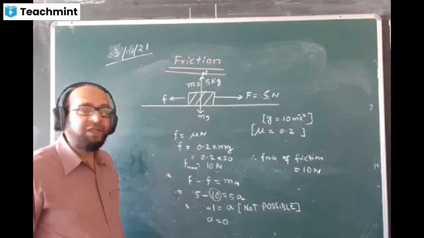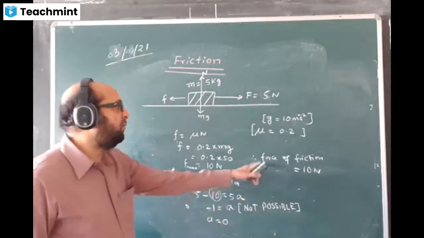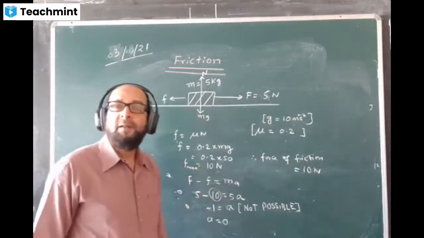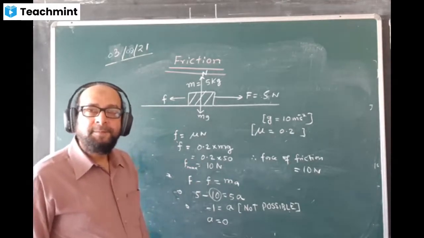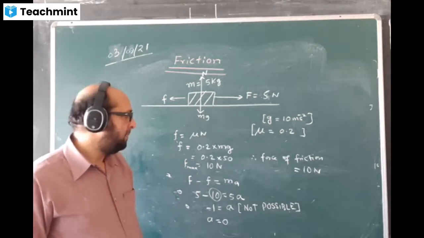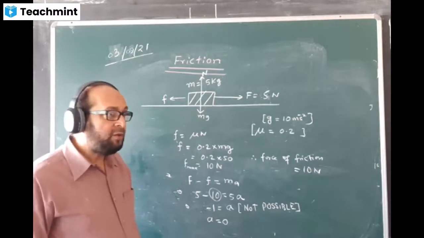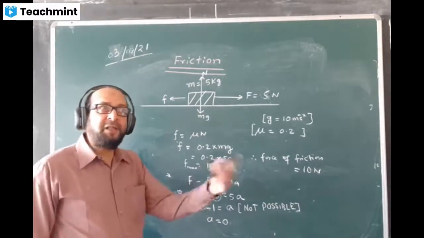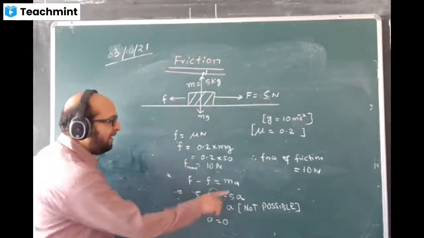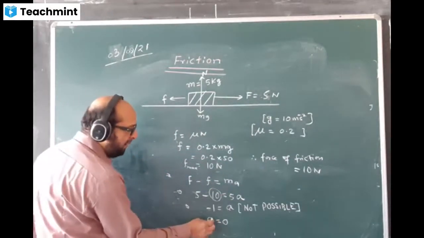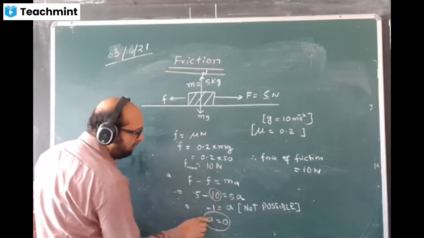Okay, how much is the friction then? What is the value of the force of friction? Say, not 0. Friction cannot be 0. When friction is in the body, it will move like anything. Please try to understand this fact. A value you are making 0, and this will be possible.